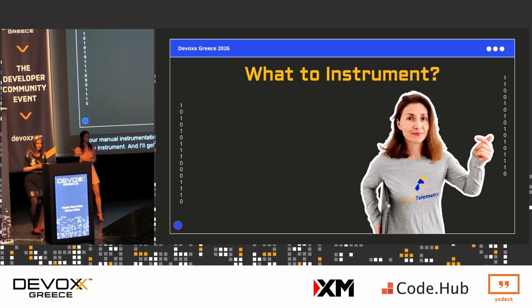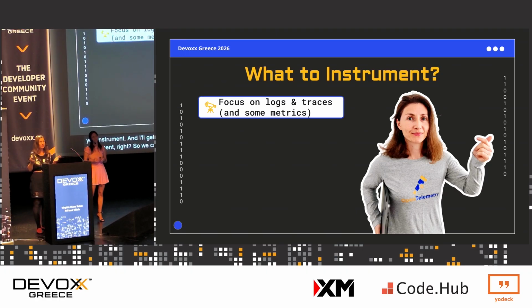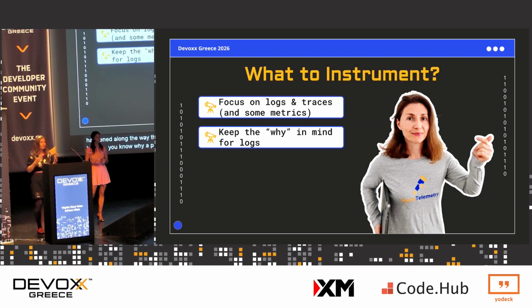Sure. So yeah, what to instrument, right? So we can focus on the signals. As developers, we do care about the path that the request took from point A to B. So the traces and what happened along the way, the logs. Metrics wise, we do care about different metrics like latency, you know, why a particular request took longer than usual. Also, we need to keep in mind why, so this is where the logs come forward, because they can help us capture errors, validation failures, retries, fallback paths, or security-related events.